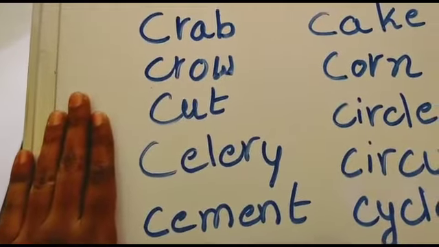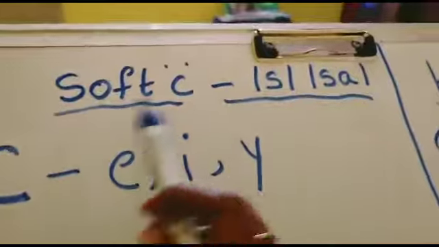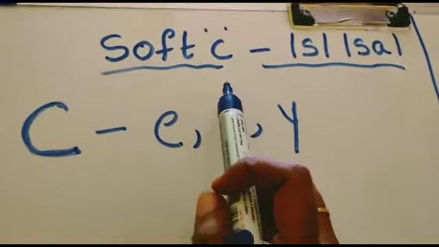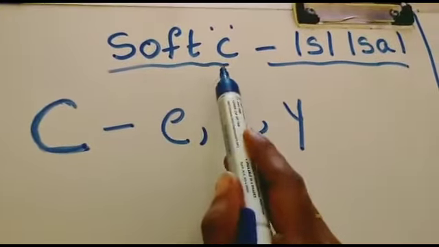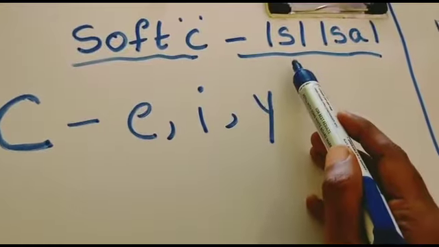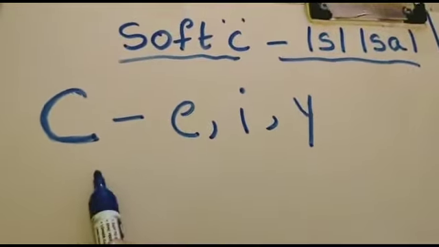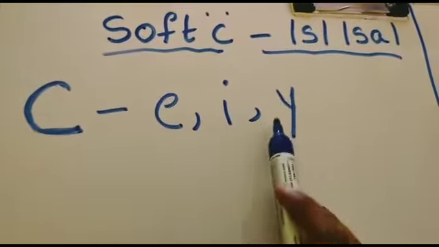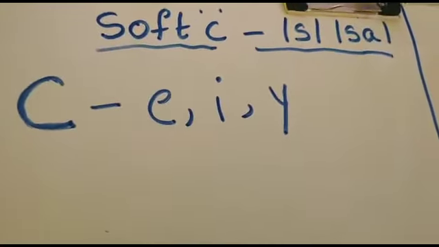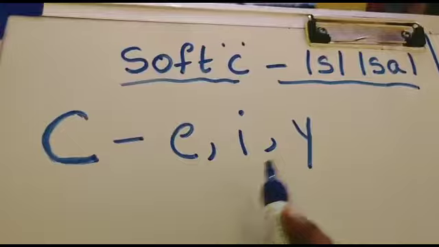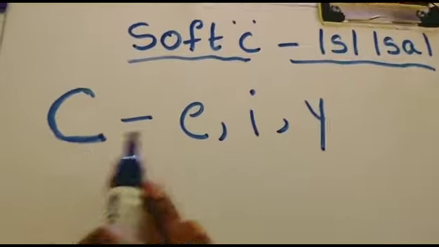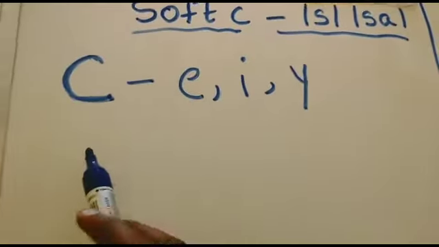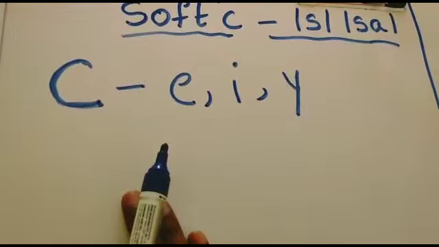So this is the rule. Yes, this is the rule to identify easily when we are pronouncing the sound of C as soft C. The sound of soft C is Sa. When C is followed by E, I, Y letters from the alphabet, then we are pronouncing the sound of C as soft C, that is Sa. So we will see some words with soft C sound.